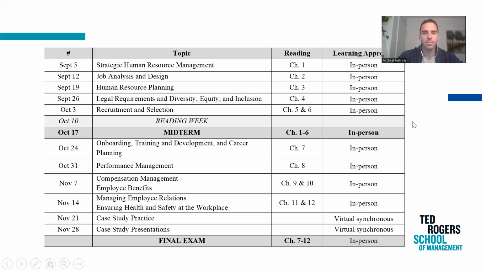So here are the topics that we covered. Because the final exam is non-cumulative, we're only going to be talking about topics in the last half, so the last 6 chapters. I should note that last year's final exam, we used a different textbook and it did not have questions related to chapter 12, ensuring health and safety in the workplace. There are no old exam questions related to that in this video. If you want an old exam question related to that, you'll have to go to other videos on my channel.